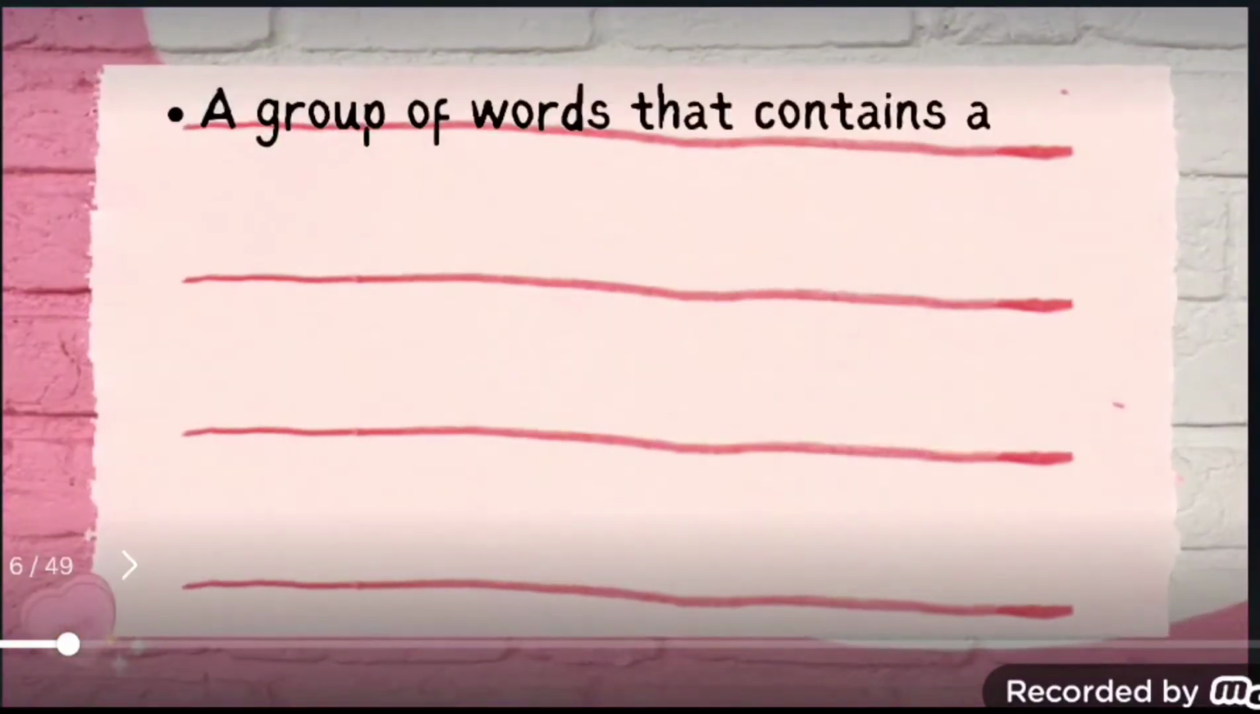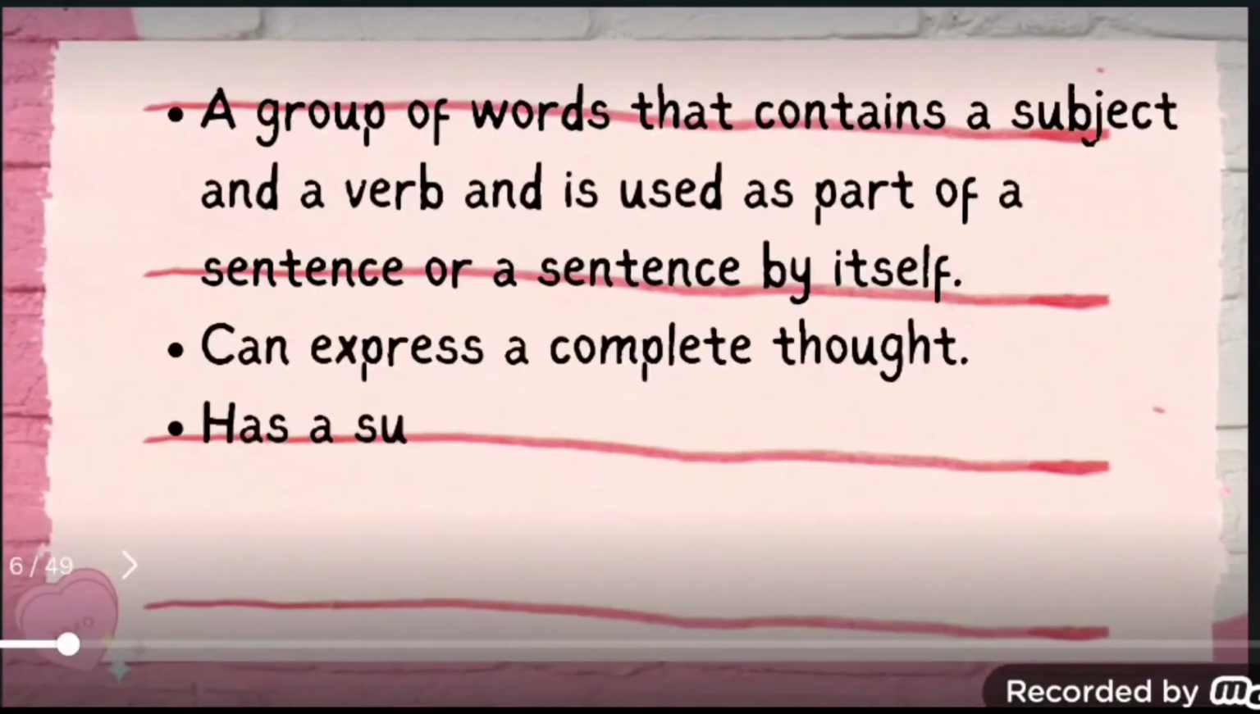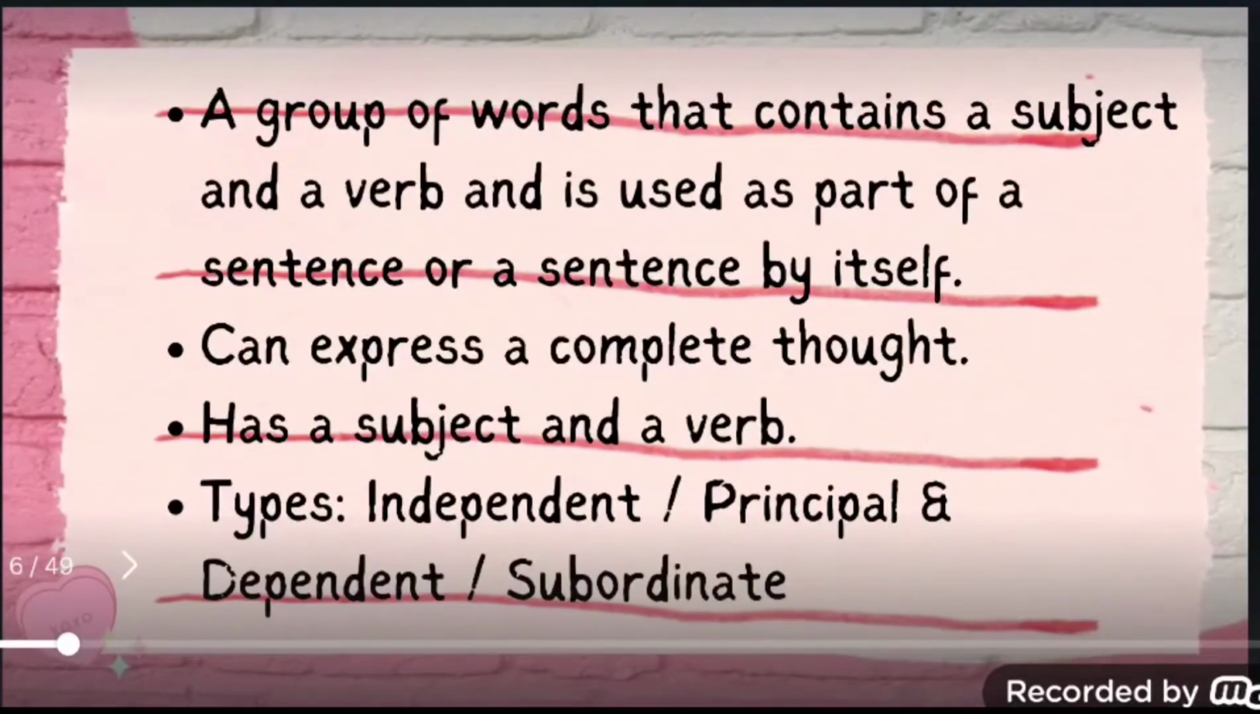Now, what are clauses? Clauses are again a group of words, but the main difference between a clause and a phrase is that a clause contains a subject and a verb, and it is used as a part of a sentence or a sentence by itself. So a clause, like a phrase, is a group of words, but the difference is that it will contain a subject and a verb, and it can be considered as a part of a sentence, and at certain times it can be considered as a sentence by itself.